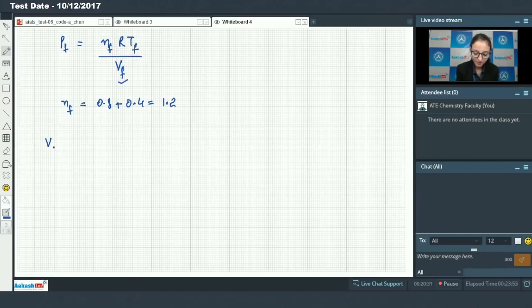So volume of first compartment that is occupied by neon is number of moles of neon into R into T divided by 1. This would be 240 R. और similarly हम second compartment का volume भी निकाल सकते हैं.